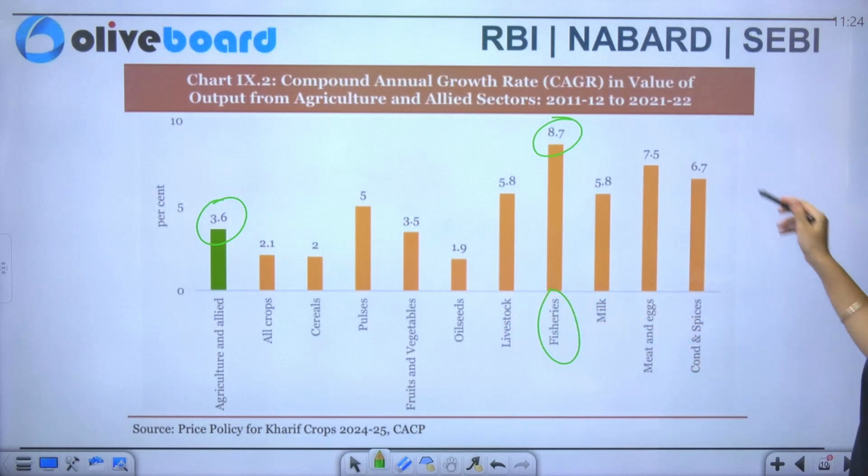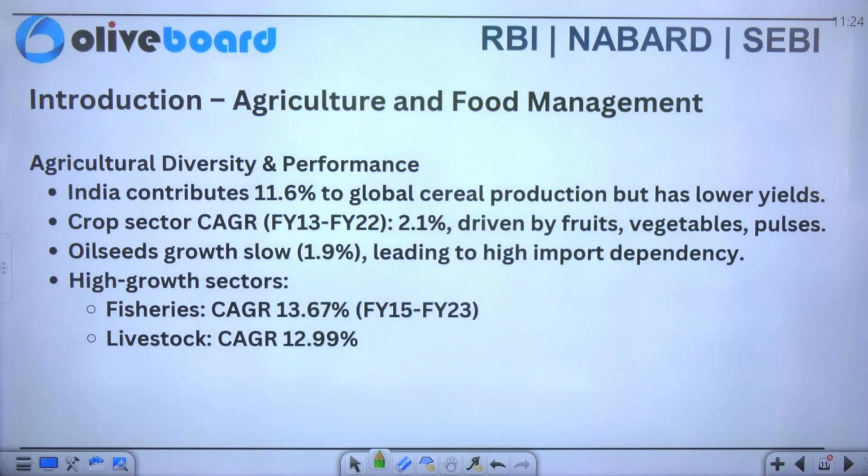Now you have the rest of the sectors of the primary sector. Of course, you can consider them. Now we'll see what the agricultural diversity and performance is.